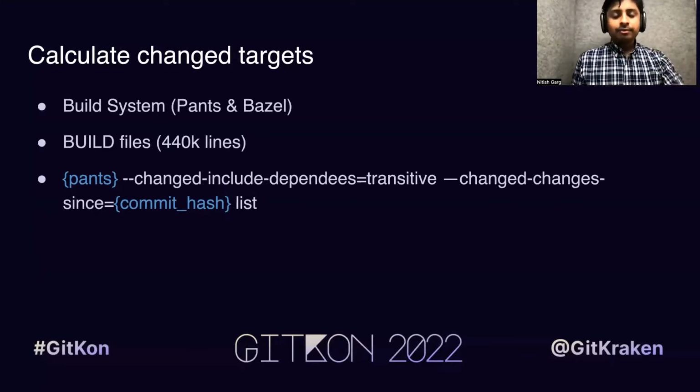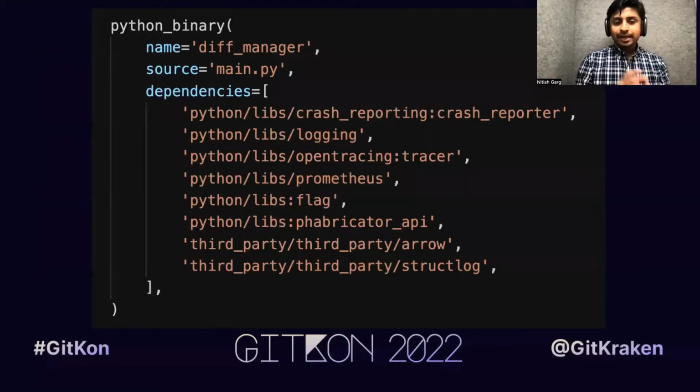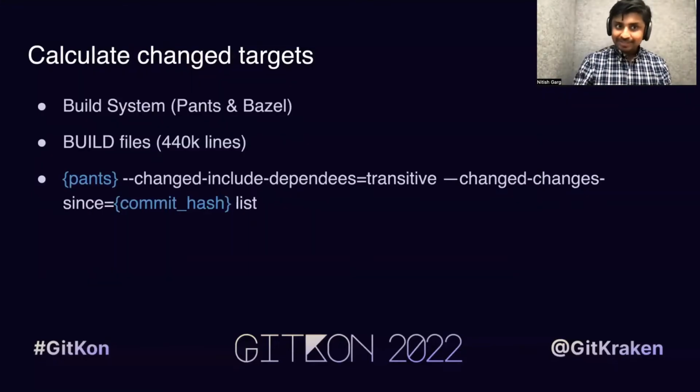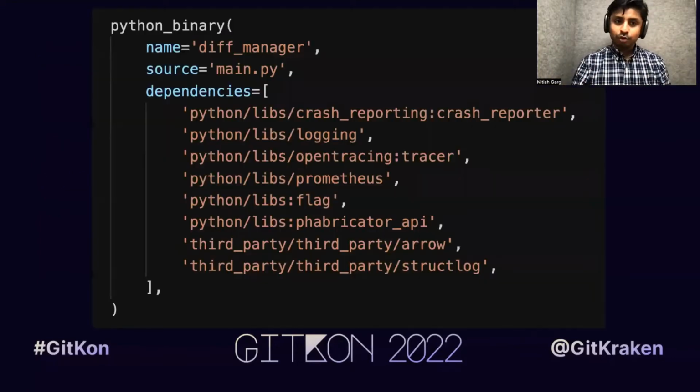So luckily for us, Oscar was using this build system called PANTS, which pushes Oscar engineers to formally define all the targets into build files, and these build files are checked into our monorepo itself. So this is a target definition for one of the Python binaries, where you can see a name, source, and all the other Python library dependencies for that Python binary and so on.